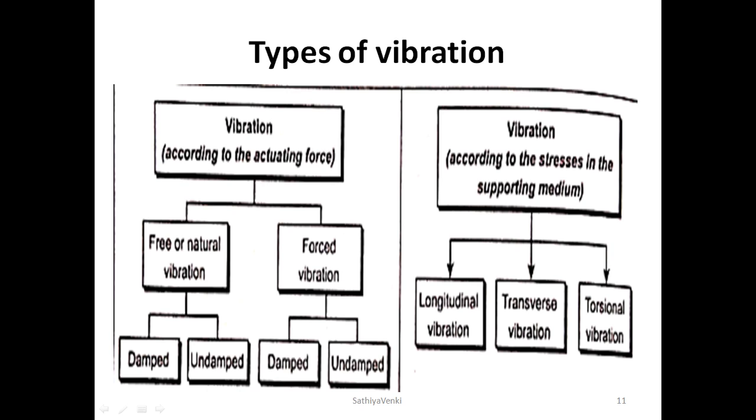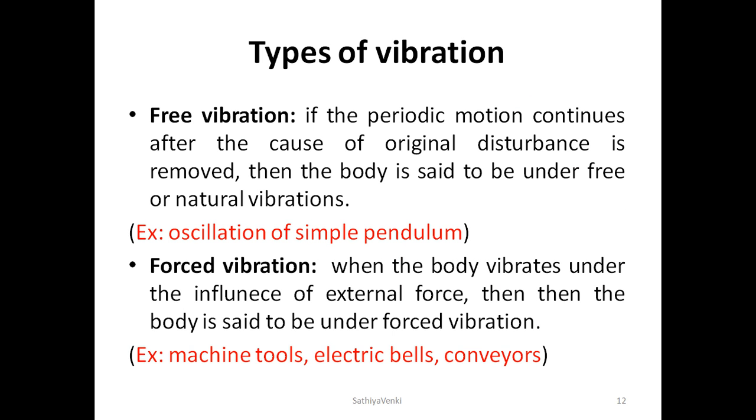And what is damped vibration? When there is a reduction in amplitude over every cycle of vibration, the motion is said to be damped vibration. It is categorized into free damped vibration and free forced damped vibration. Now the next one is according to the motion of the system, where the types of vibration are categorized as longitudinal vibration, transverse vibration, and torsional vibration.